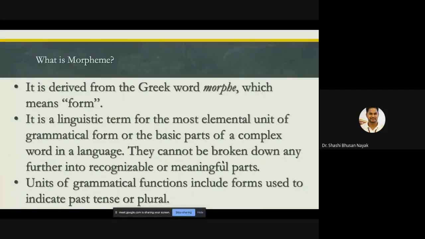So in phonology, we studied what a phoneme is. Who can tell me what a phoneme is? Please type or tell me. Sir, is it a unit of sound? Definitely, it's a unit of sound. How to define that?